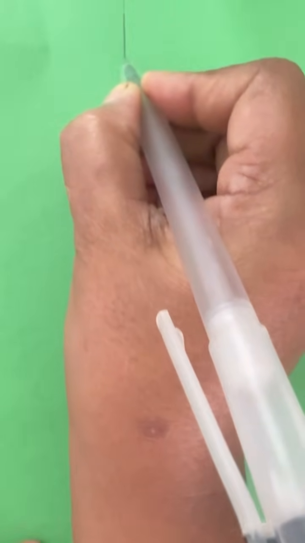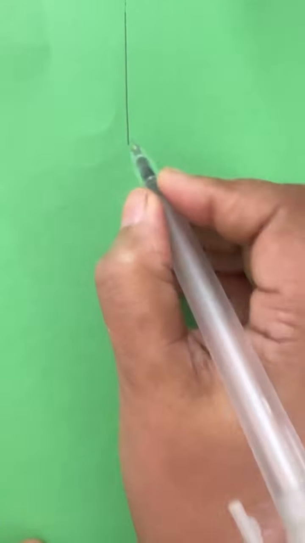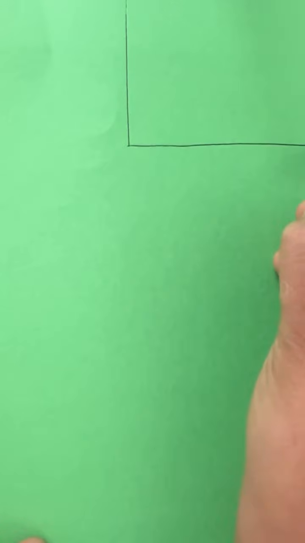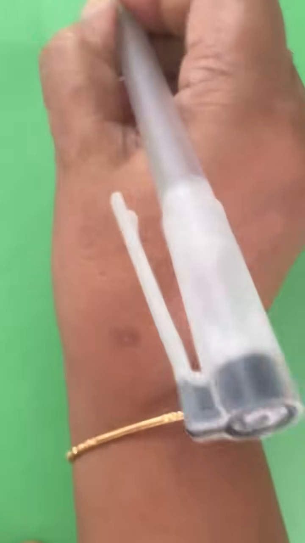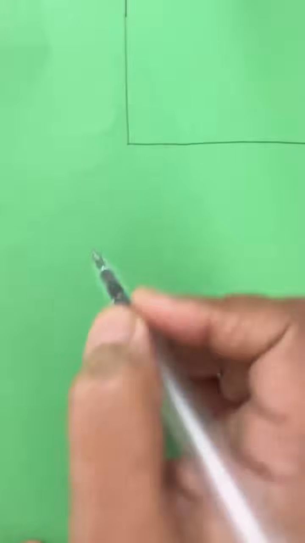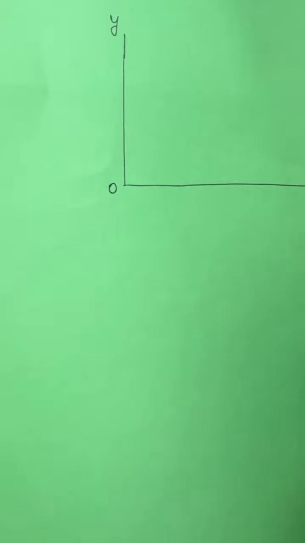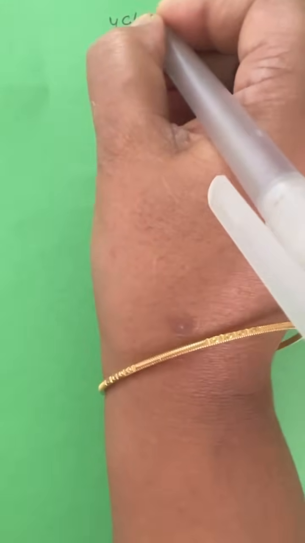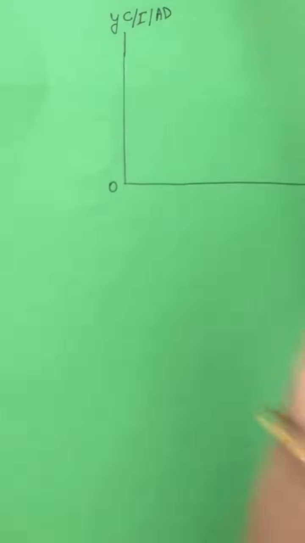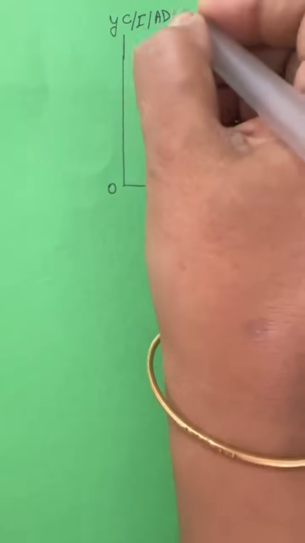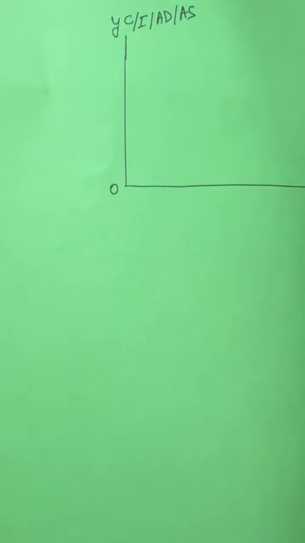So as we all are aware how we are making the diagram of consumption curve, so you can see this is my x-axis, this is my y-axis, and this is the origin. On the x-axis we'll keep income, and on the y-axis we will keep consumption, investment or aggregate demand. Okay, and for that matter aggregate supply as well.